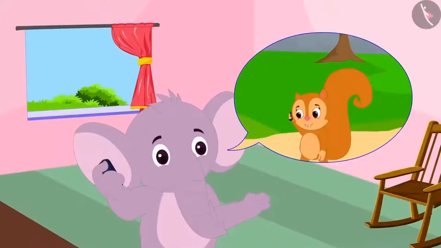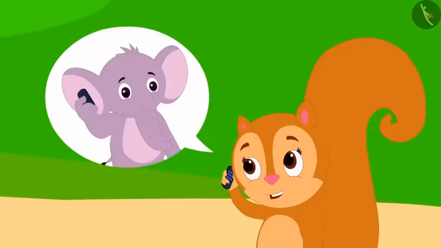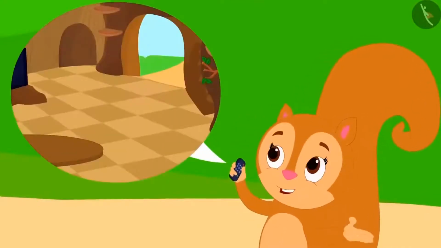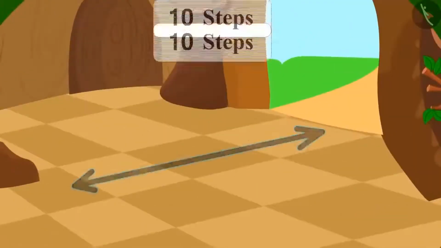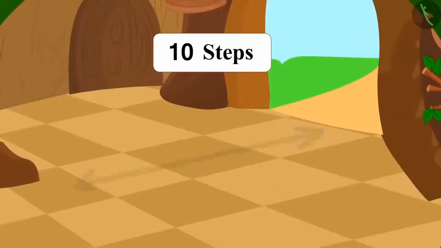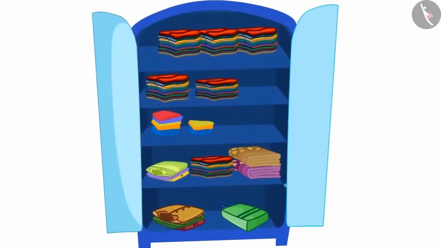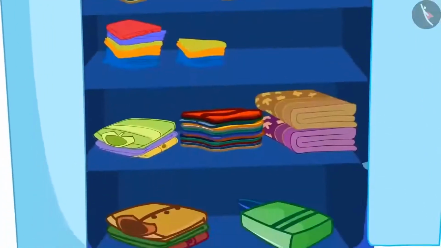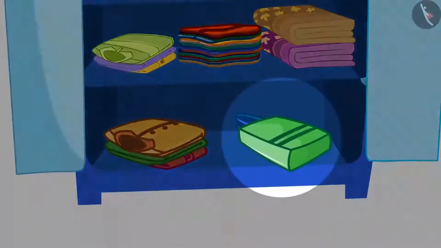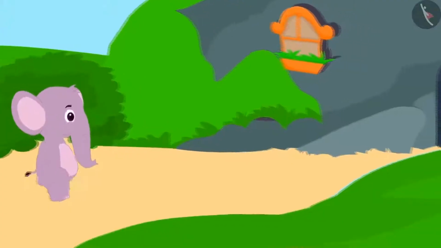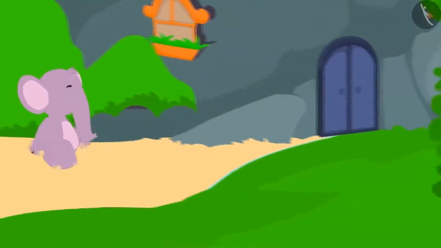Appu asked her where would he find the papers? Chanda told him that as soon as he opens the main door and enters a house, he has to walk 10 steps straight towards a blue cupboard. He will find the papers in the lowermost shelf of the cupboard in a packet. Appu immediately reached Chanda's house.